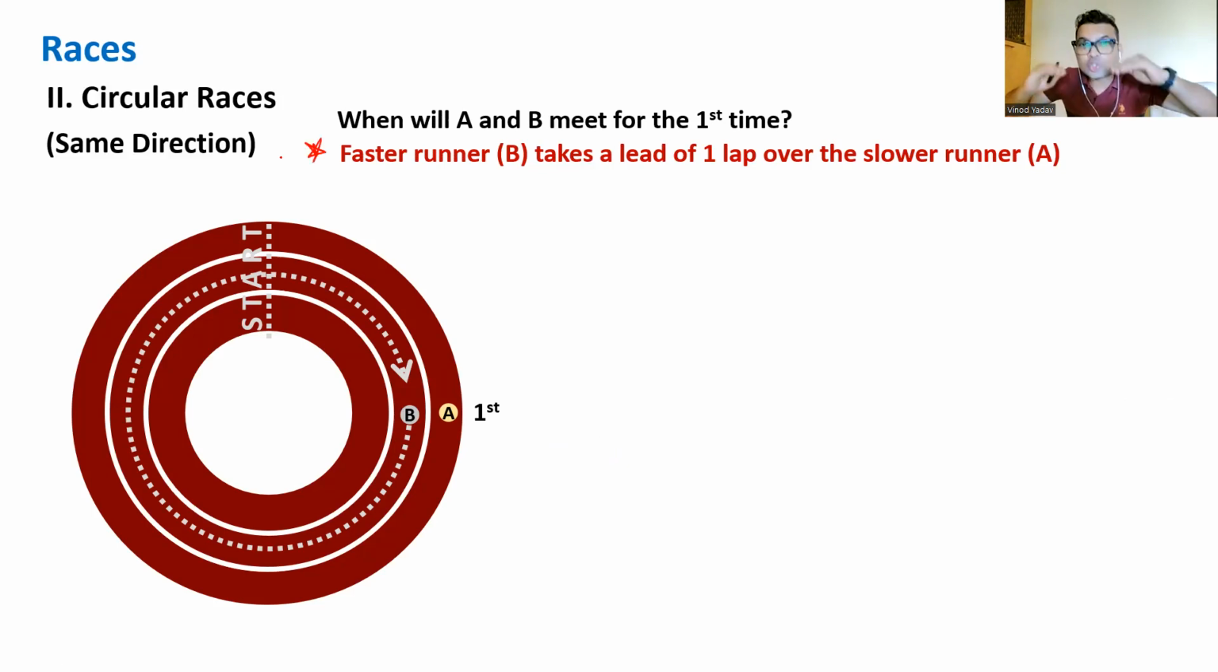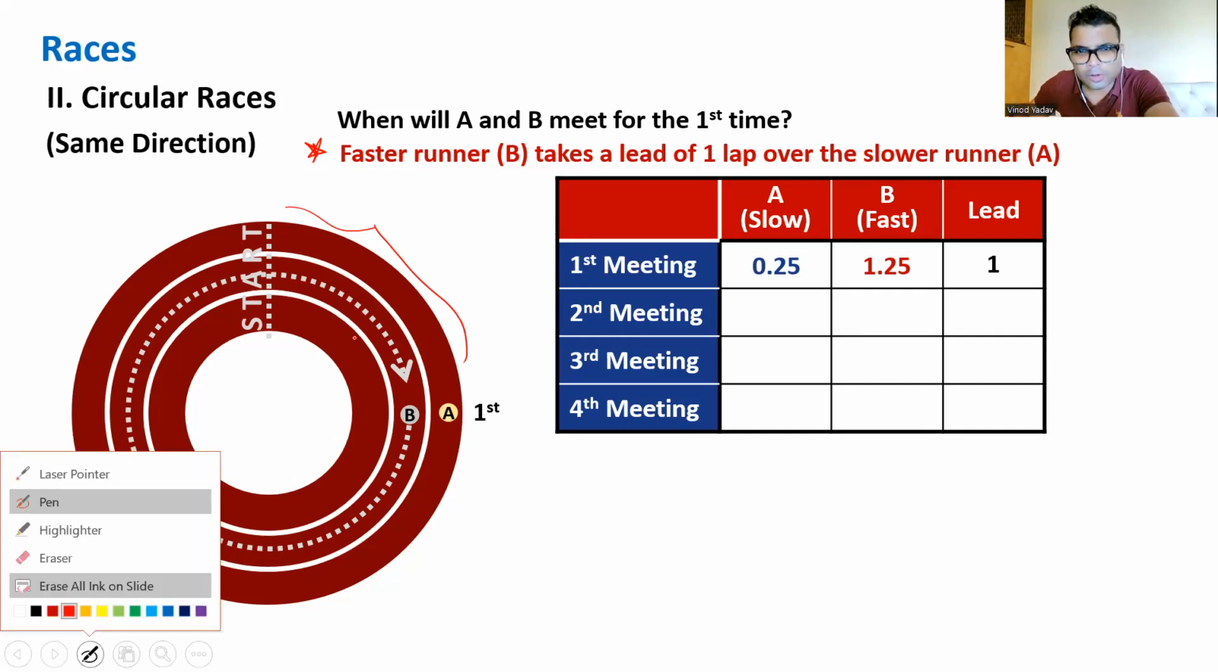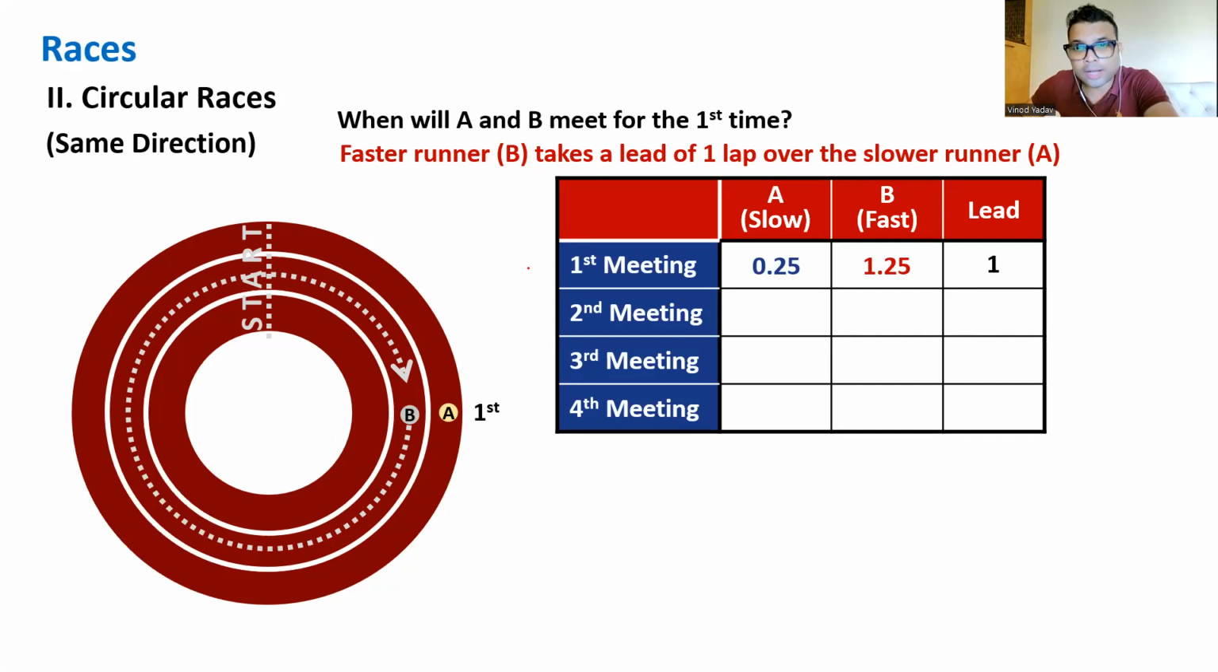The faster runner has to take a lead of 1 lap over the slower runner. Then only the meeting will happen. So in the first meeting, the faster one has to gain 1 round, exactly a 1 lap lead. Then the meeting takes place. Just understanding the distance, logically we have calculated this point. This is 1/4, like 0.25, and B has completed 1 plus 0.25, so 1.25. So the lead is exactly 1 lap.